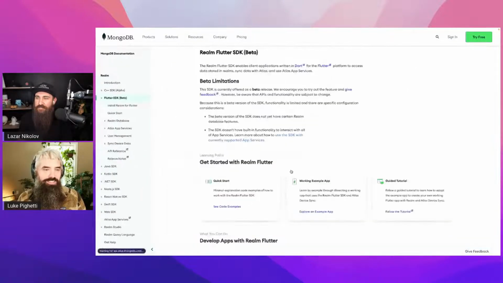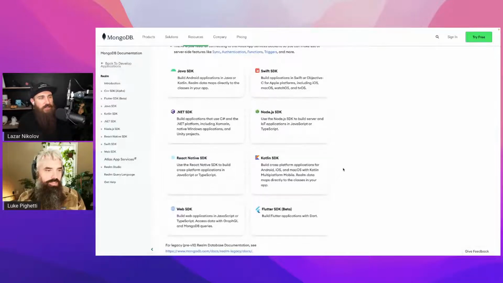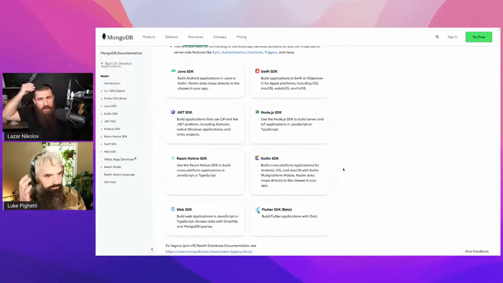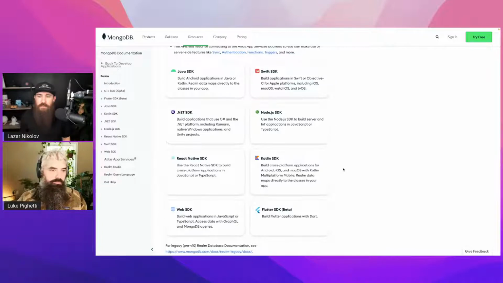That should be interesting. Now, do we know if this is intended to sync with a MongoDB database? Because it sounded like it had some cloud sync features. I'm not sure. In the SwiftUI app, I didn't actually do any sync or anything. It was all local, right there on the phone, with no internet capabilities, and it still worked. I believe we can also do that here in the Flutter app.